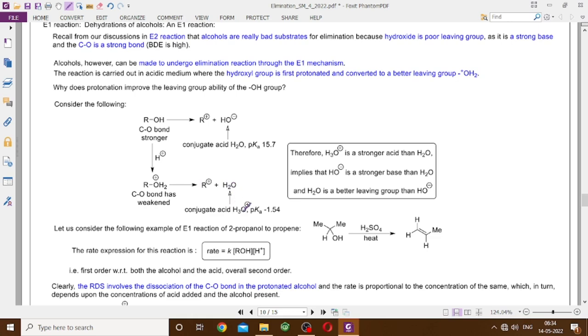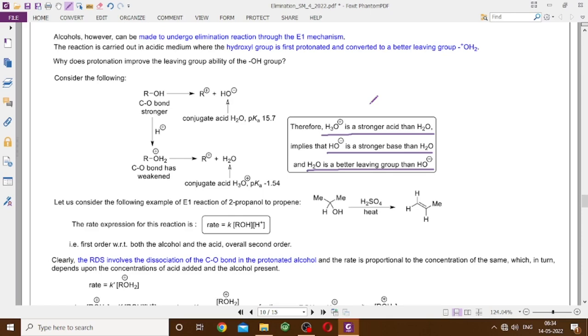The conjugate acid of water is H3O+, the pKa is −1.5. Therefore, H3O+ is a stronger acid than water. That implies that hydroxide is a stronger base than H2O, and that implies H2O is a better leaving group than hydroxide, because as the basicity decreases, the leaving group ability increases. So this is one way in which you can make an alcohol undergo an elimination reaction, which is generally not doable in E2. In aldol-type products we have seen hydroxide leaving via E1cB, but those are special cases where there was an electron-withdrawing group in the molecule to stabilize the carbanion.